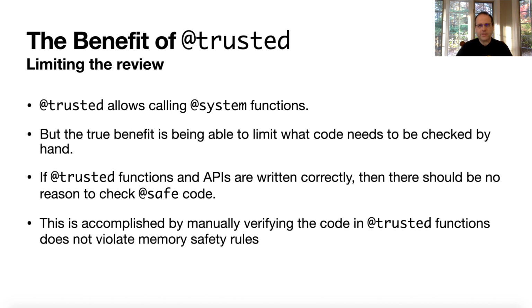If you need to check the safe functions for safety, what's the point, right? You might as well just let safe functions call trusted or system functions, right? So if trusted functions and APIs are written correctly, there should be no reason to check safe code, and we always have to do this by manually verifying the trusted functions for safety and thinking of any possible way that those trusted functions could be called from safe code in a way that violates the memory safety rules, the rules we talked about in the beginning.